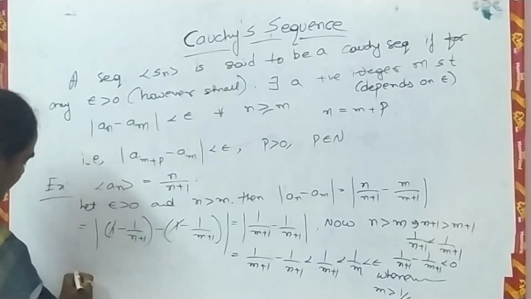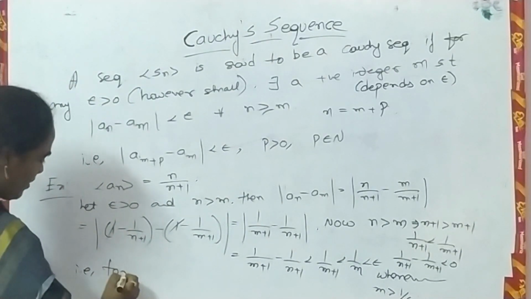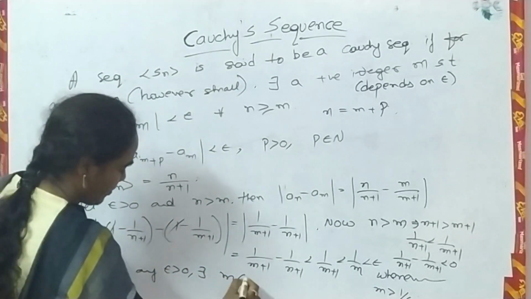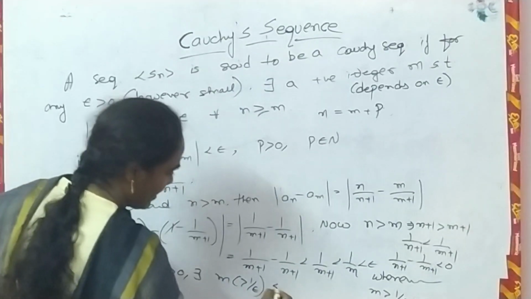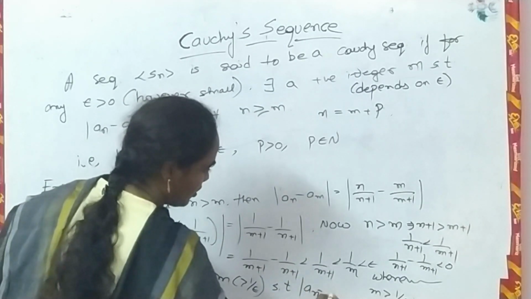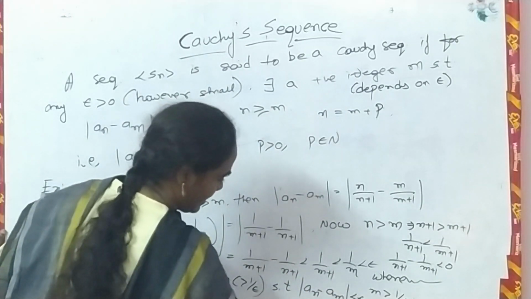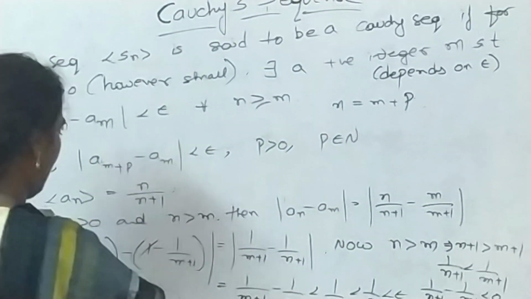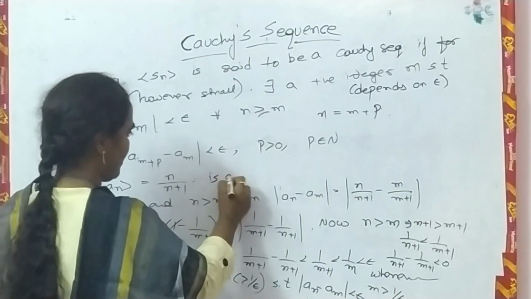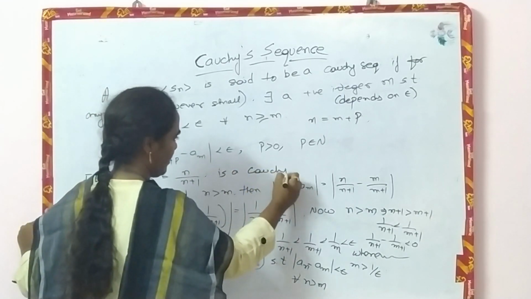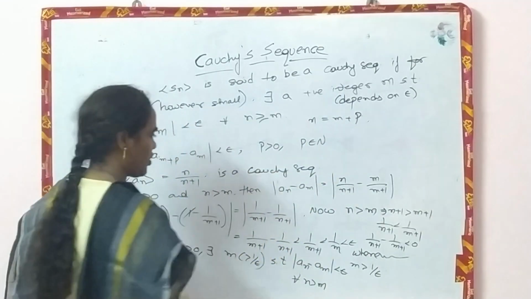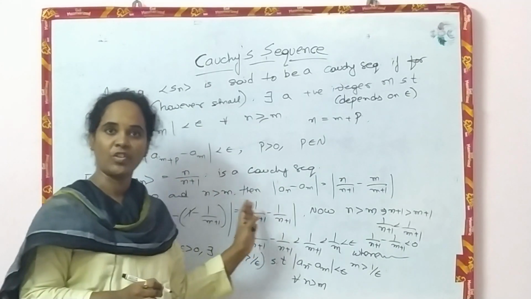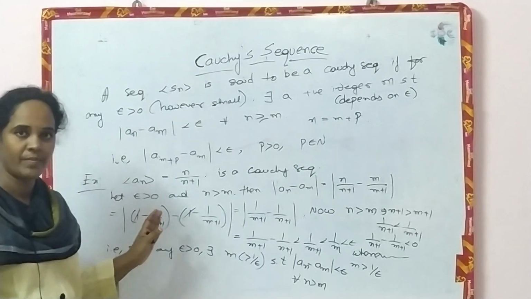So here, that is, for any epsilon greater than 0, there exists m greater than 1 by epsilon such that modulus of a_n minus a_m is less than epsilon for all n greater than m. Therefore, a_n equal to n by n plus 1 is a Cauchy sequence. So in this way we can check whether a given sequence is a Cauchy sequence or not.